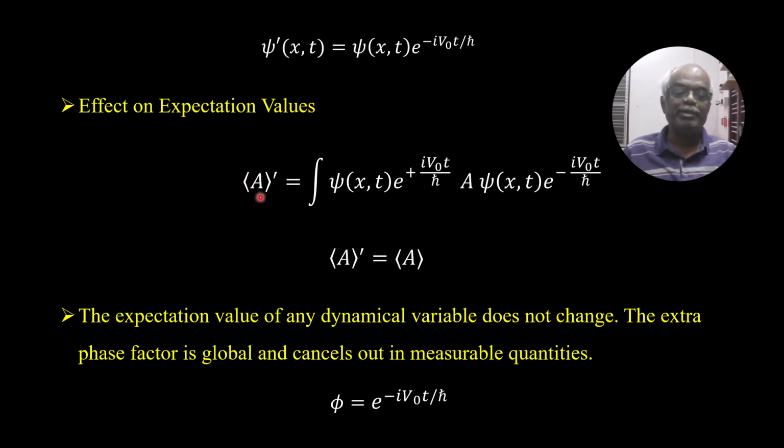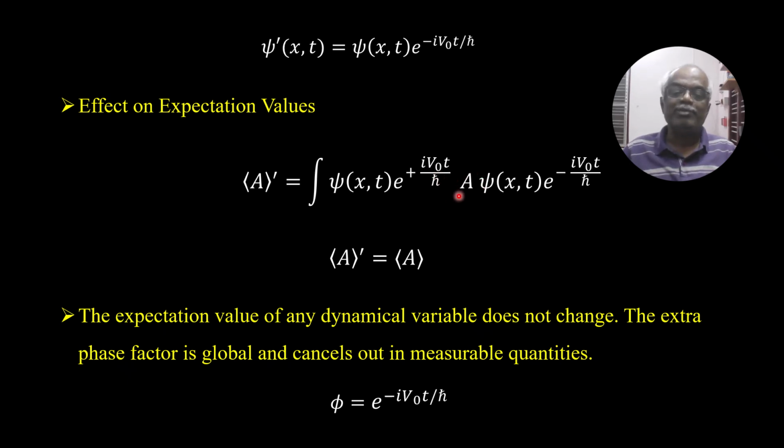The expectation value can be written with psi prime star. For psi prime star, you make the exponential term plus, because you are taking the complex conjugate: psi of x and t times e to the power plus i V0 t over h cross.